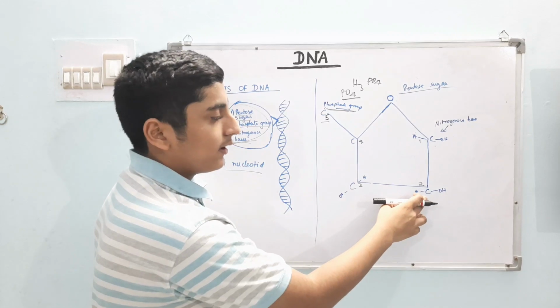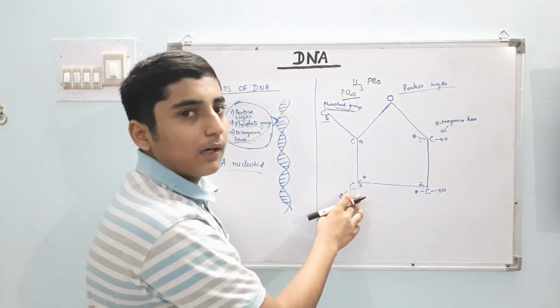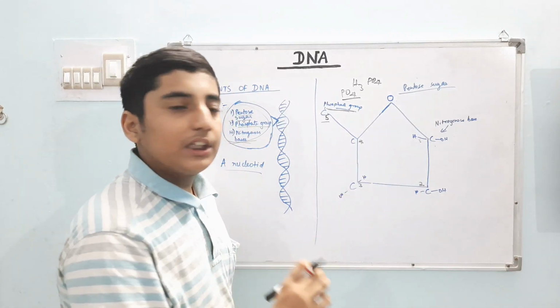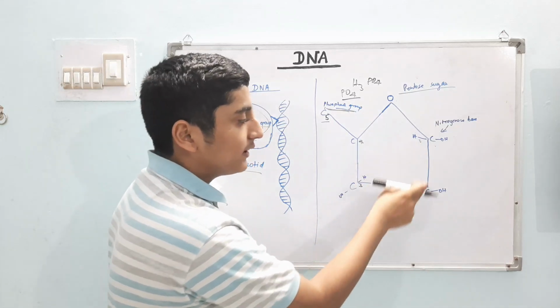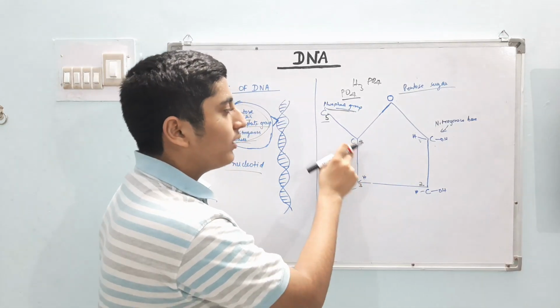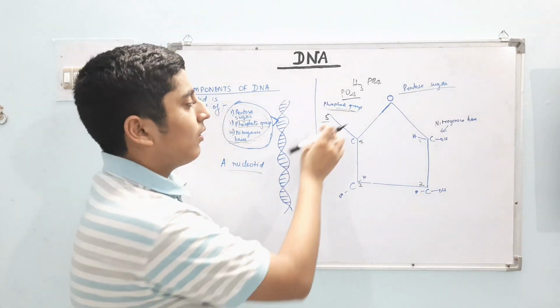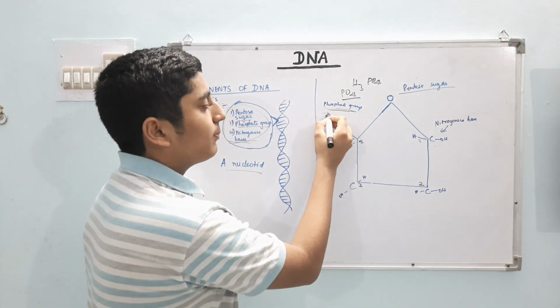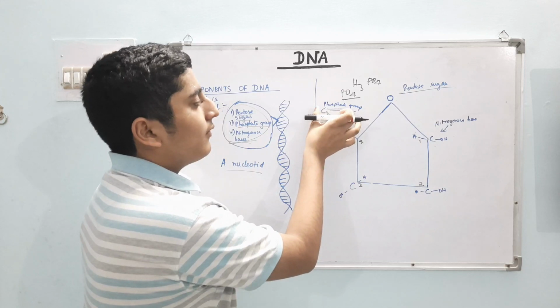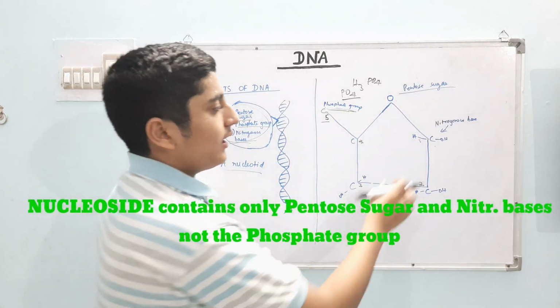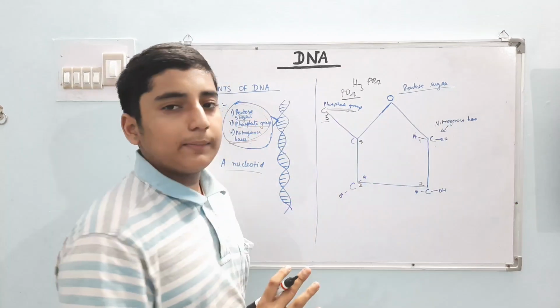Remember, there is a fixed position for every carbon. This is first, second, third, fourth, and outside the ring is fifth. At the fifth position we locate the phosphate group, and at the first position we locate the nitrogenous base.